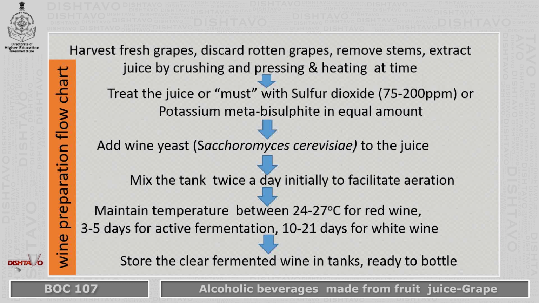Red wine would get ready, that means fermentation would be complete, within 3 to 5, maximum 7 days. However, white wine will take almost 10 to 21 days plus. Now the fermented juice is ready. This juice can be cleared, it can be strained, and then it can be put in tanks for further fermentation and aging.